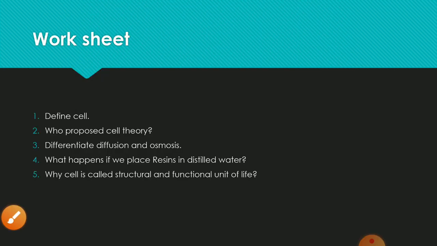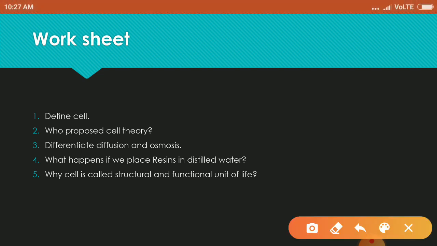Now, a quick recap of the lecture. A small worksheet is there. I'm going to explain. First question is define cell. So, cell is the structural and functional unit of our body. Who proposed cell theory? Cell theory is proposed by Schleiden and Schwann. Further, it was expanded by Virchow. The characteristics of cell theory also you can write here.